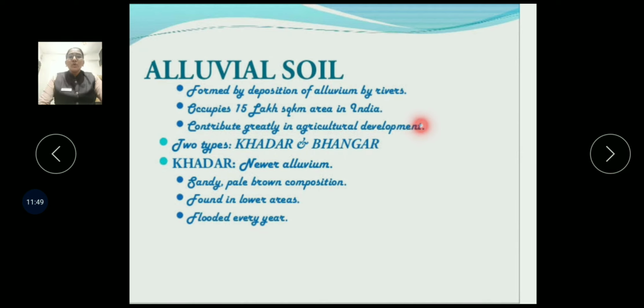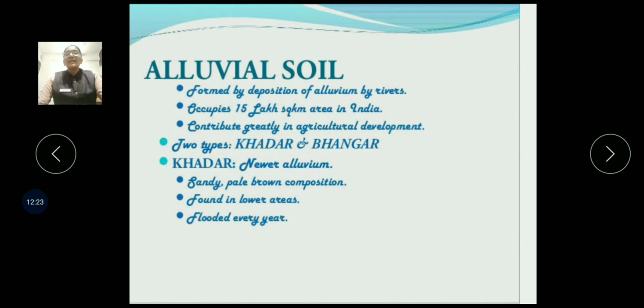Now alluvial soil has been divided into Khadar and Bangar. Before studying Khadar, alluvial soil is formed by deposition of alluvium by rivers. It occupies 15 lakh square kilometers of area in India and contributes greatly to agricultural development. As we have two types of alluvial soil, Khadar and Bangar, let us study Khadar.